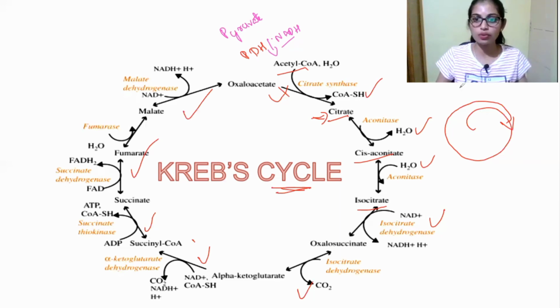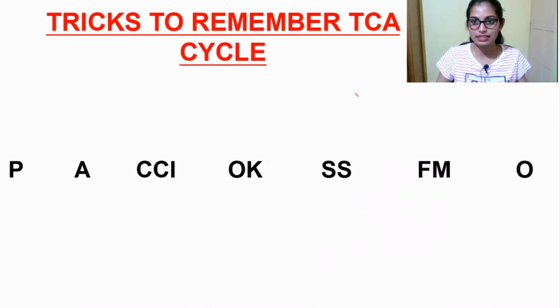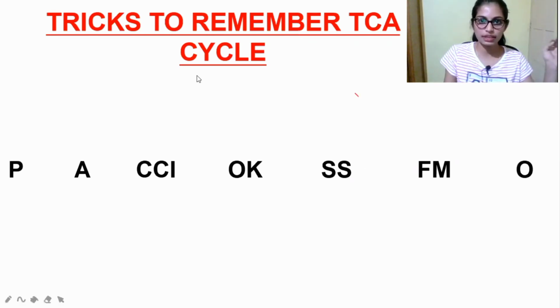Okay. So now to remember this Krebs cycle, you need tricks, right? So here I have one trick to remember this citric acid cycle. So see here, how to remember this citric acid cycle? Just remember these words, once again I will show. Just remember like PA, CCI, OK, SS, FM, O.